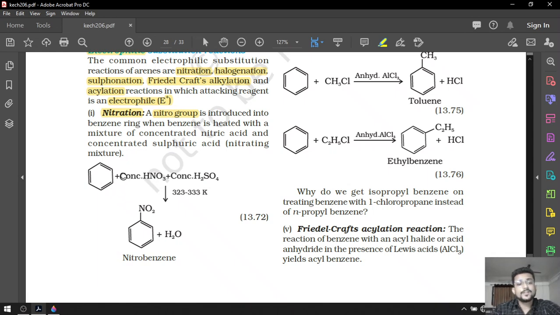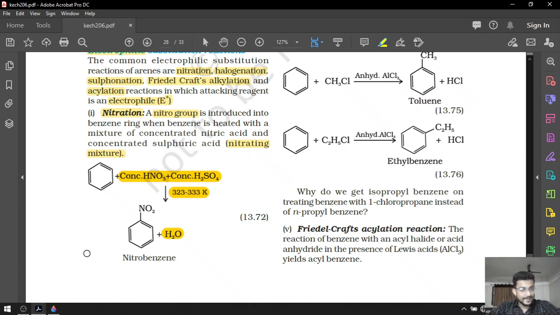Benzene reacts with concentrated nitric acid and concentrated sulfuric acid. This mixture is known as a nitrating mixture. Remember that this mixture is known as a nitrating mixture at a temperature of 322 to 333 Kelvin, that means 50 to 60 degrees Celsius, and hydrogen will be replaced by NO2, that means it gives us nitrobenzene and a byproduct H2O.